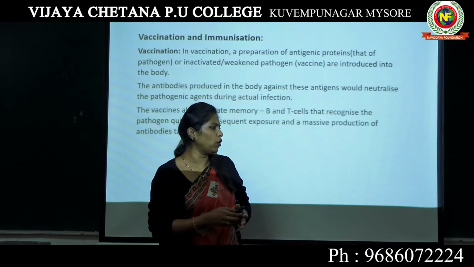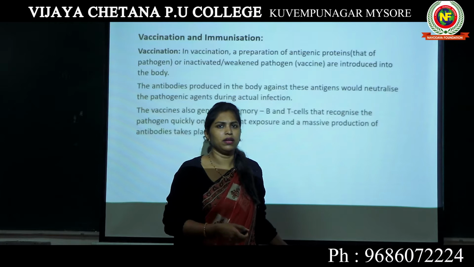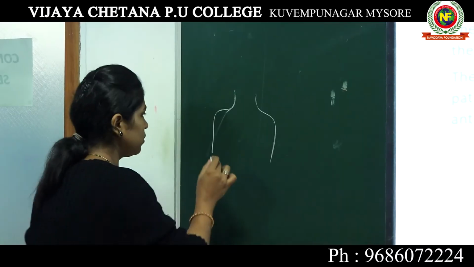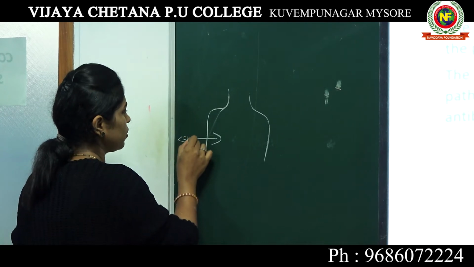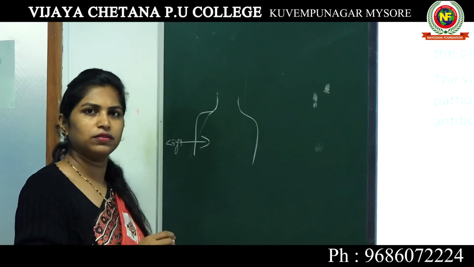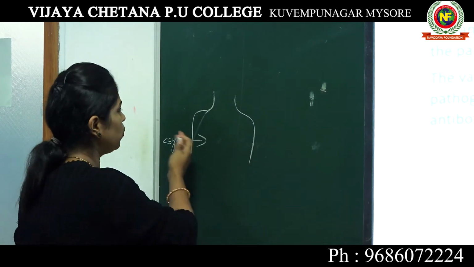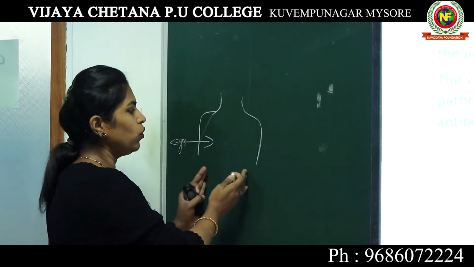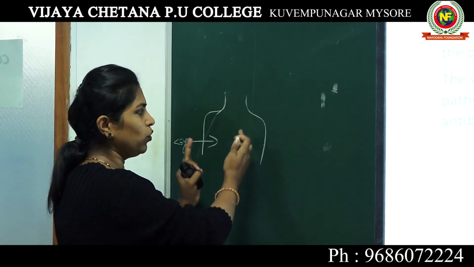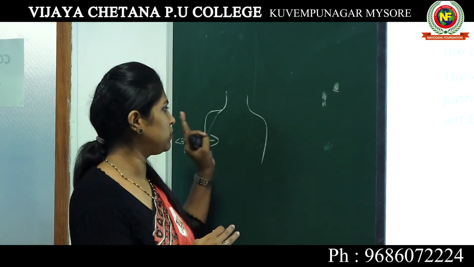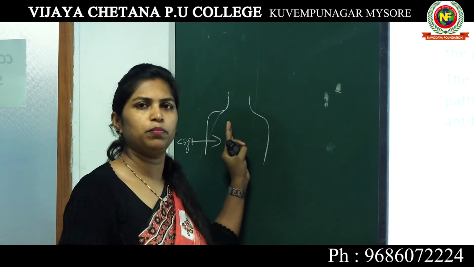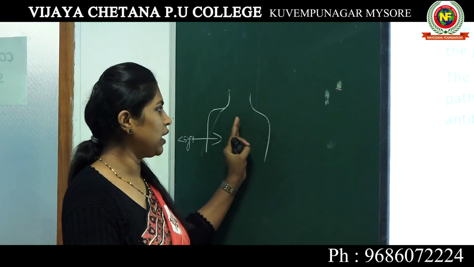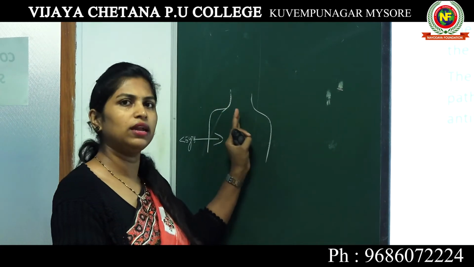Let me draw a kid who is below the age of 5 years. You do not want the polio virus to attack this baby and the baby to develop polio. You want the baby to be healthy.